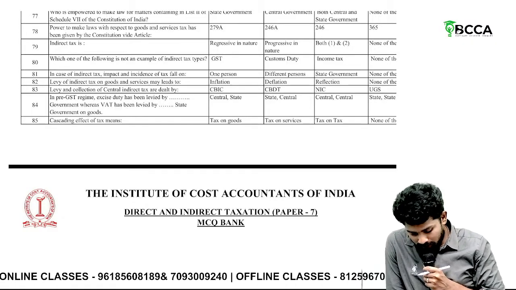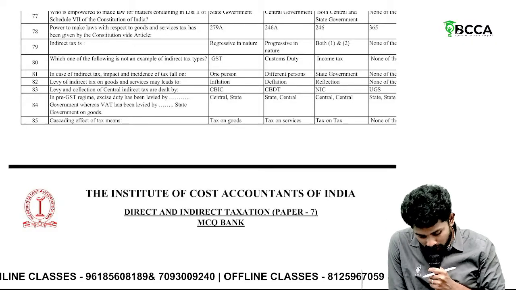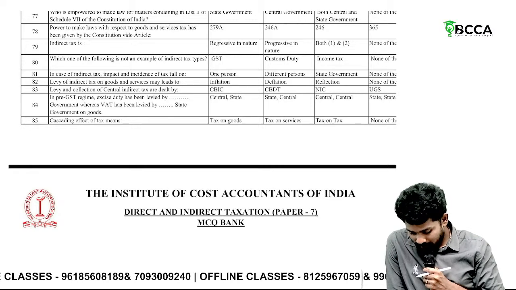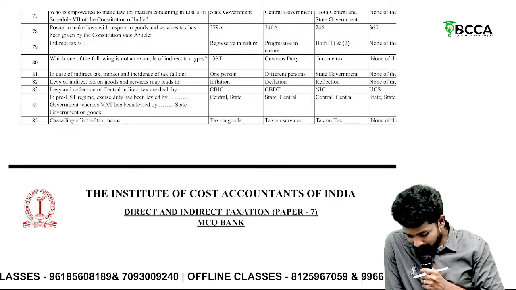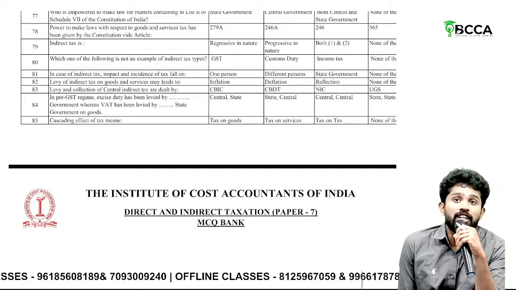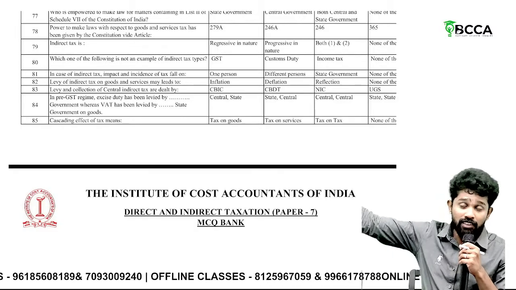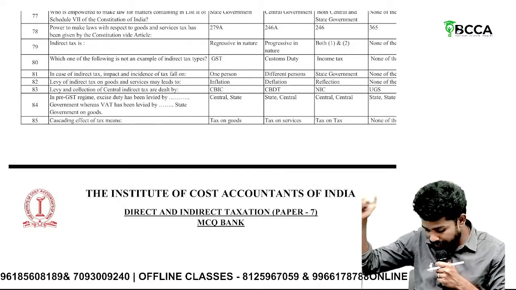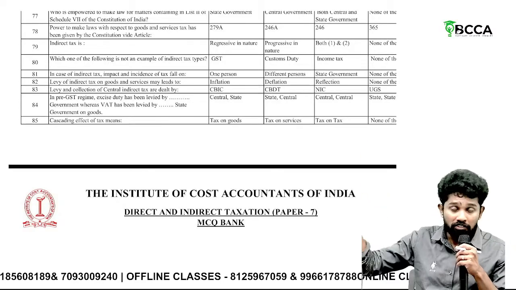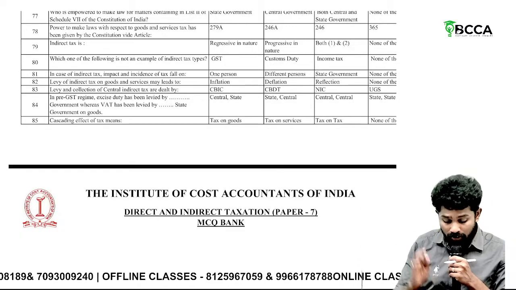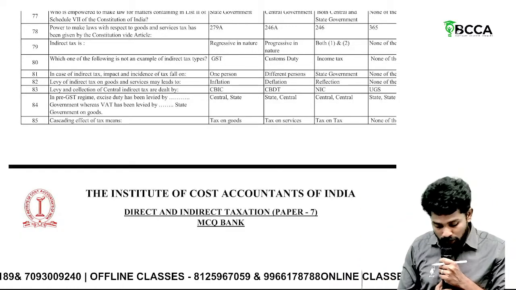No one remembers? Taxes that are subsumed into GST. Yes, CL house. So CL house is for what? Central sales tax, advertisement tax, luxury tax, lottery tax, octroi tax, VAT, excise duty, entertainment tax, service tax. So all these taxes are subsumed into GST.